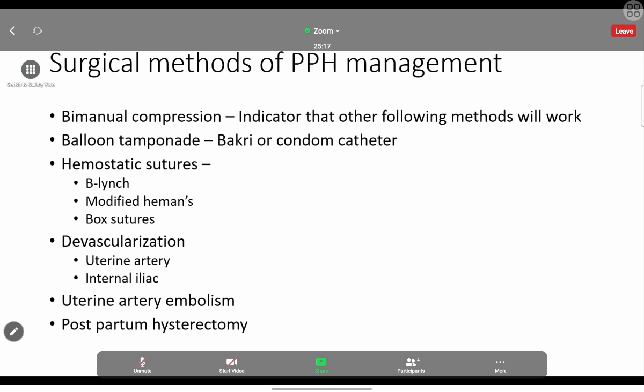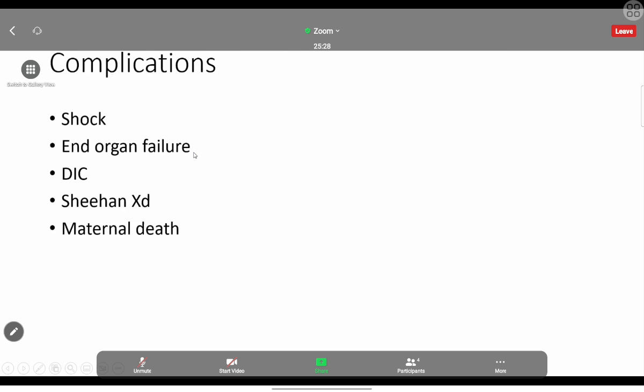Just keep it in mind. Then the last option, postpartum hysterectomy. There's no other way to stop the bleeding. Then we are going to remove the total uterus. So that is how to manage.